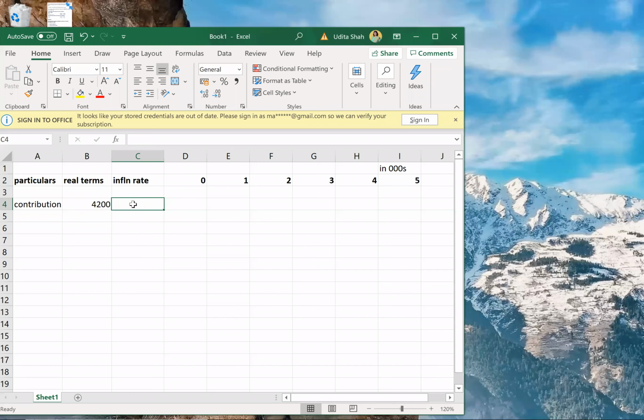That is without inflation. What is the inflation rate of contribution? 8%. So my contribution should start from year 1. That will be 4,200 into 1.08 raised to 1, and drag it for the next 5 years.